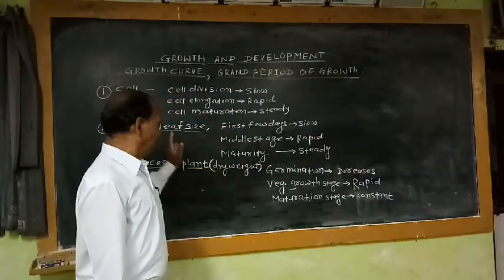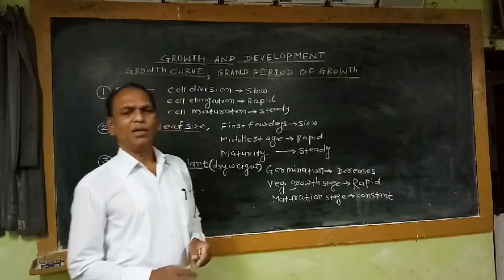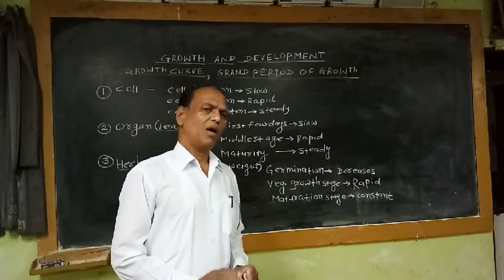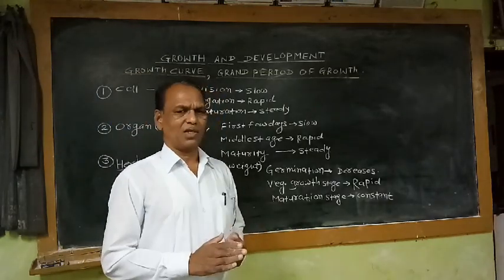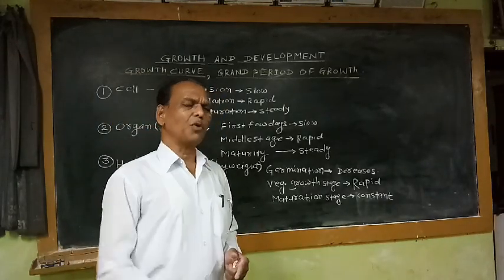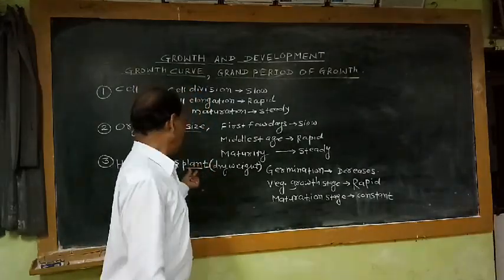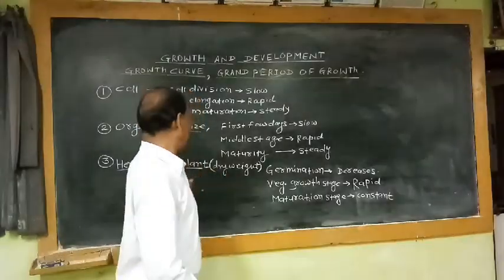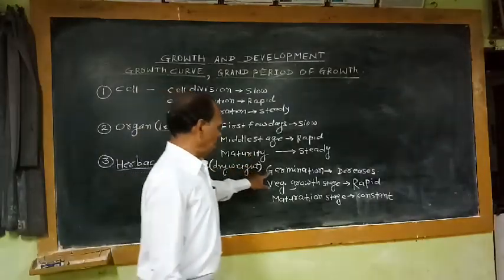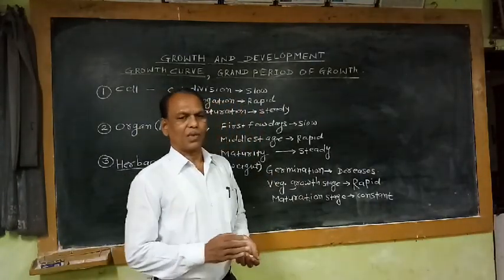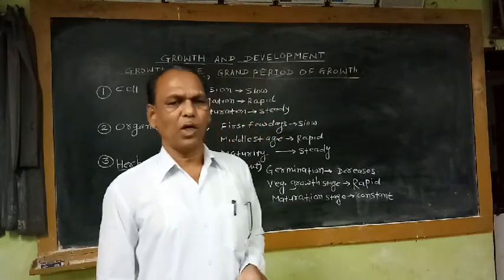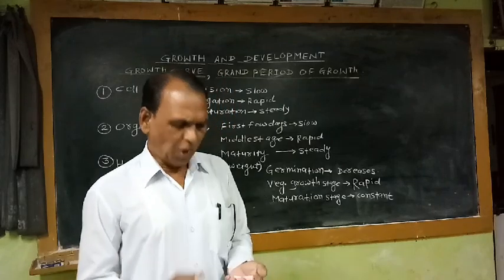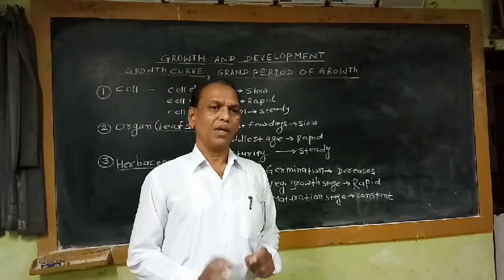If we measure the dry weight of the herbaceous plant throughout its life cycle, starting from the germination stage up to the senescence stage, in different stages of growth, during the germination stage, the food which is stored in the cotyledon or in the endosperm is utilized for the growth and development of the embryo.